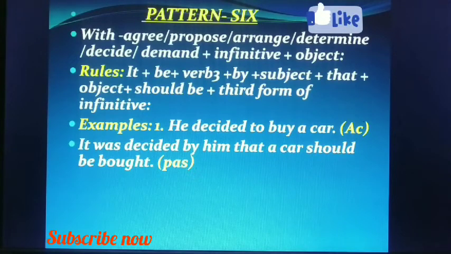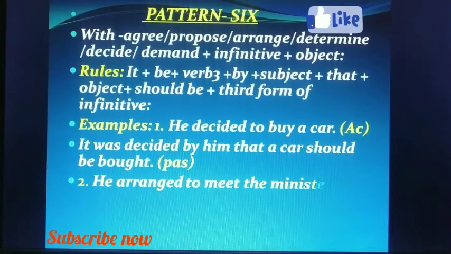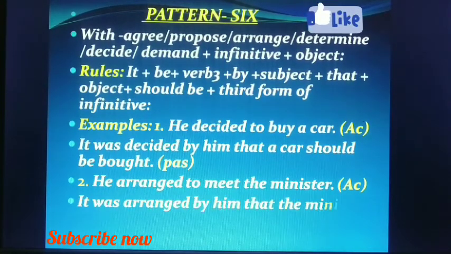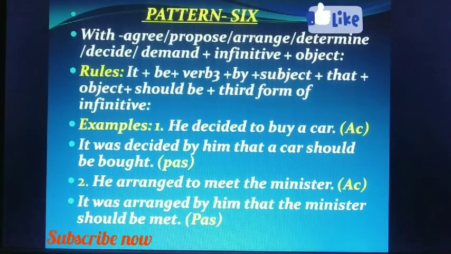Then we put that, and after that, infinitive and the object, we change that with should be into passive. Second example, he arranged to meet the minister. It was arranged by him that the minister should be met. So you must remember that there are two parts and you have to separately change them.